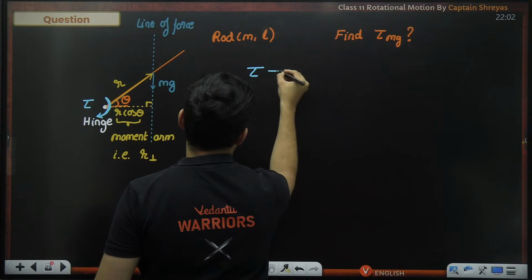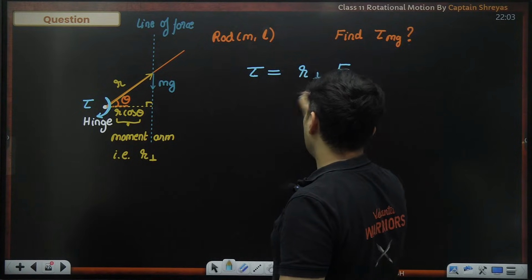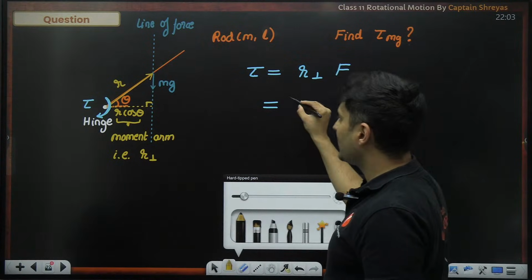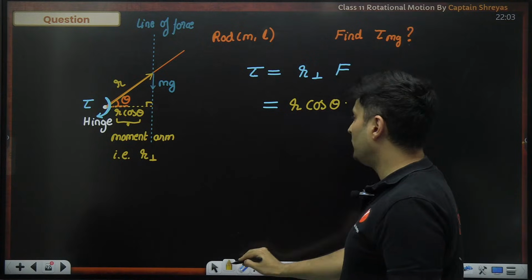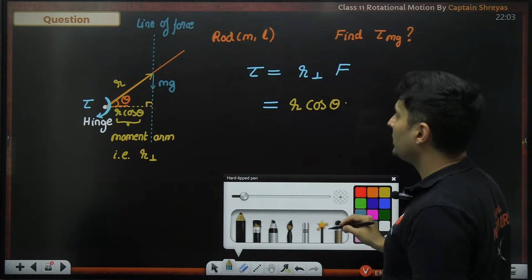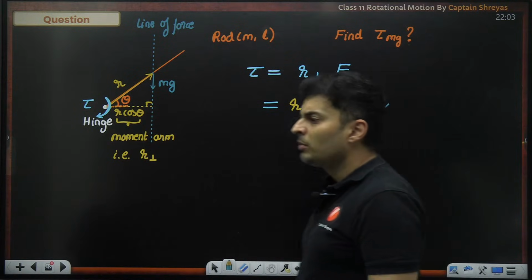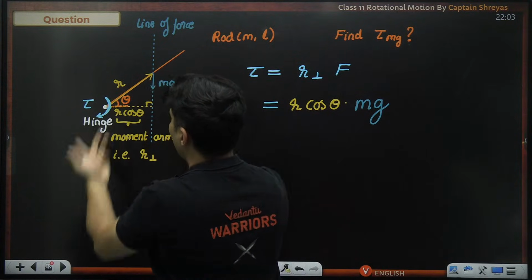So the torque will be r perpendicular multiplied by F. The perpendicular r is nothing but r cos theta, and the force is the gravitational pull, which is nothing but m into g. But sir, this is r cos theta, but how much is r actually?